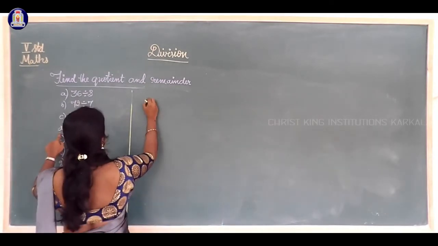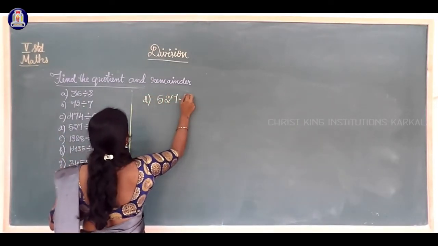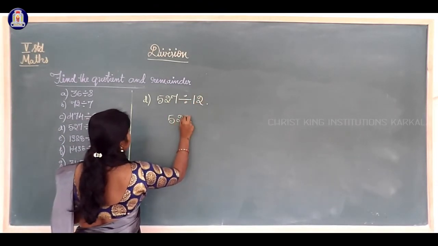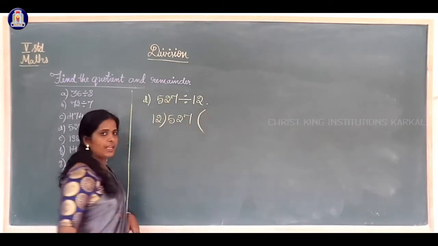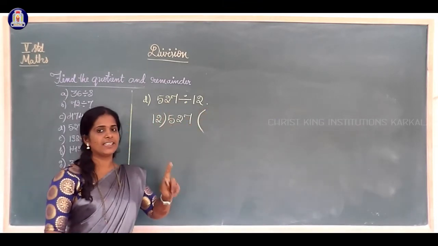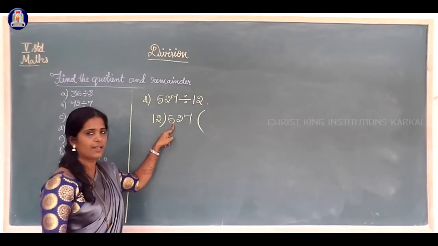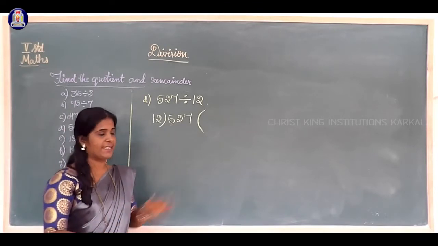Fourth example: 527 divided by 12. Now, in the dividend place, one single digit I will take, 5. In the table of 12, is 5 there? Not there. So I will take a 2-digit number, that means 52.